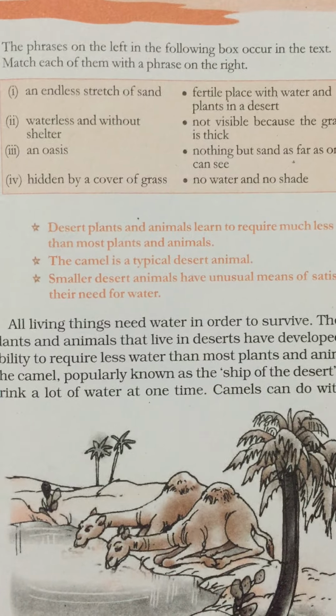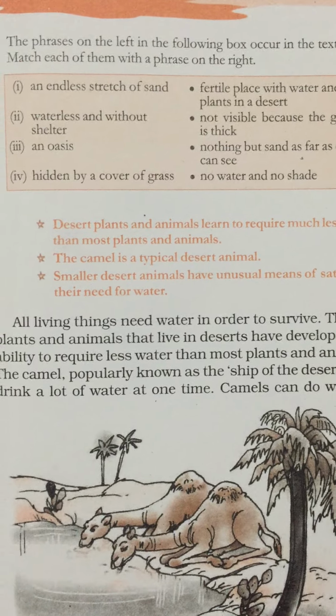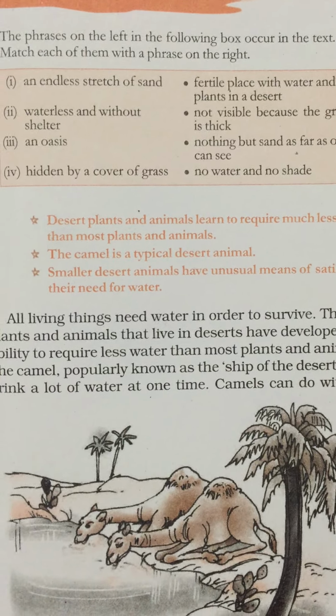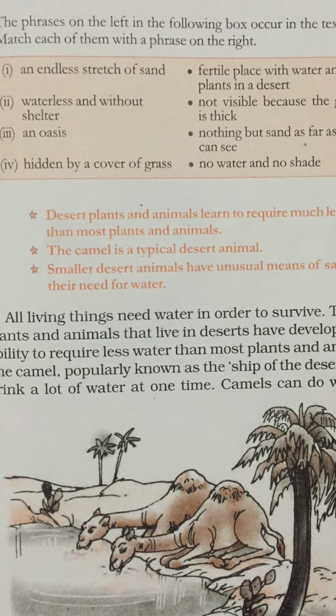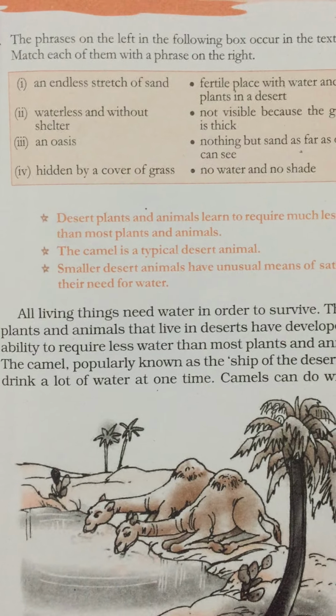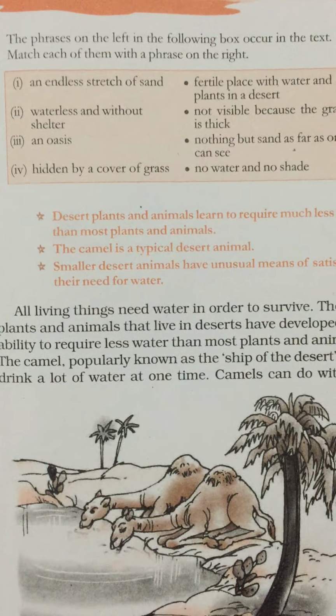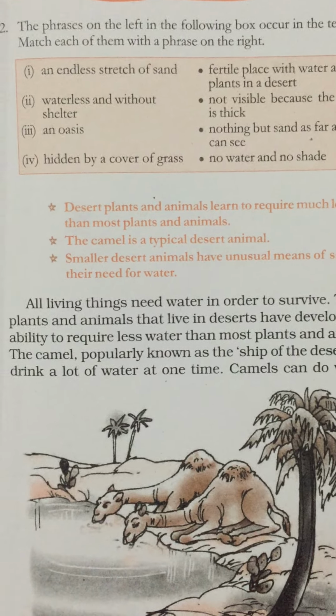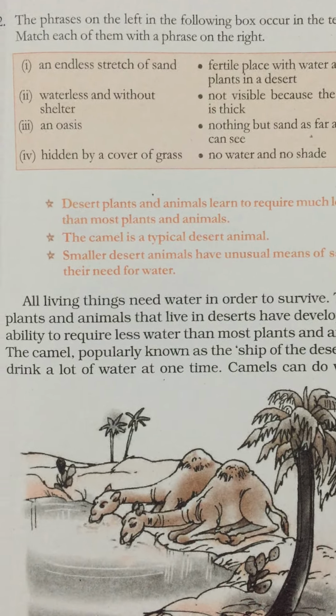We know that all creatures need water, right? The animals and even the plants of the desert are able to survive on less water because they are adapted to that environment.